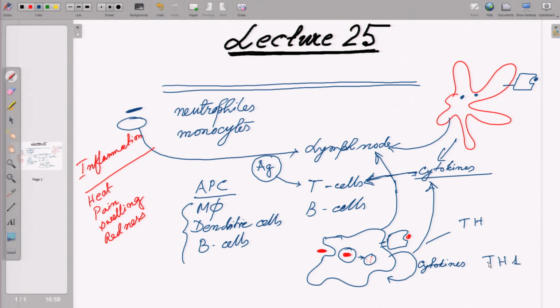That Th1 response again activates macrophages to kill the internal, intravesicular pathogen inside them. And there are T follicular helper cells, which you are going to learn in much more detail, that help the B cell.